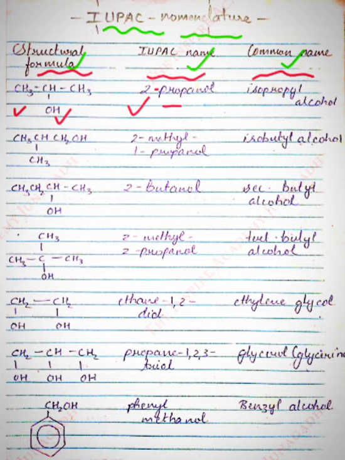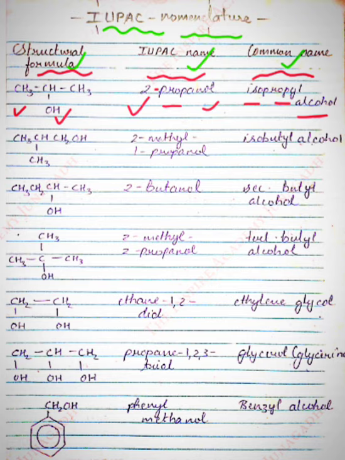So the molecule is an alcohol, so it will be propanol. So the IUPAC name of this molecule will be 2-propanol. I hope it is clear to you. Now the common name. The common name of this compound is isopropyl alcohol.